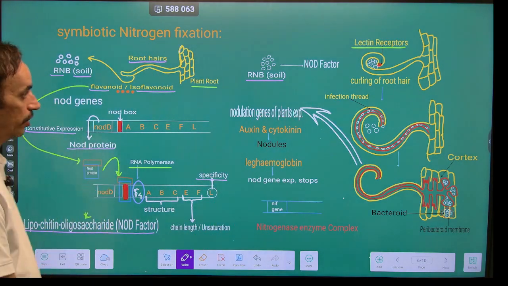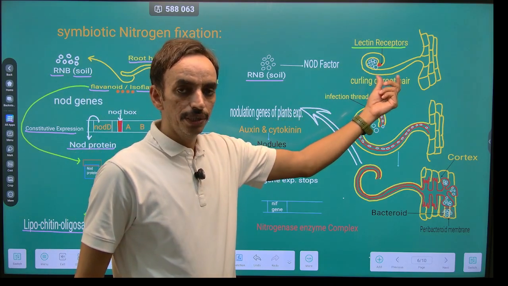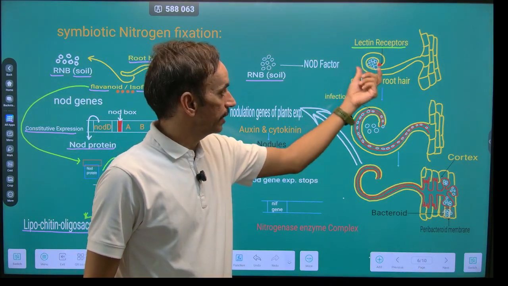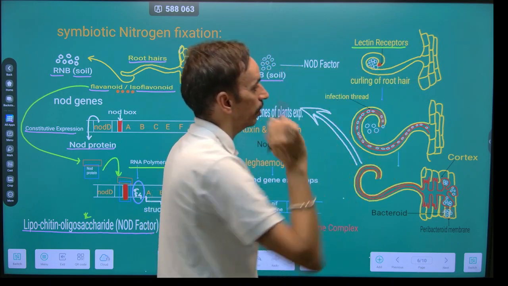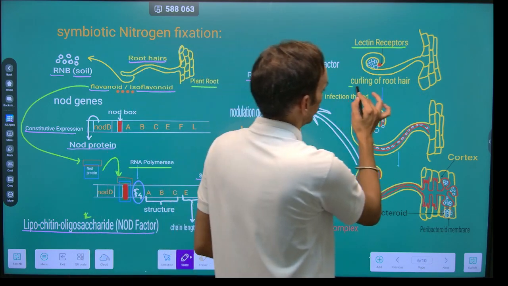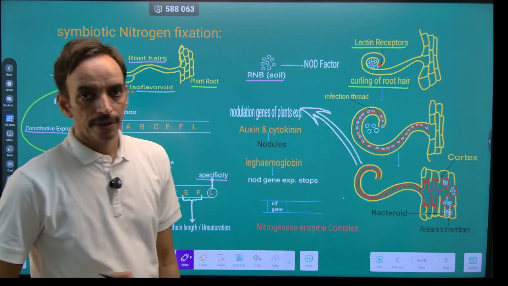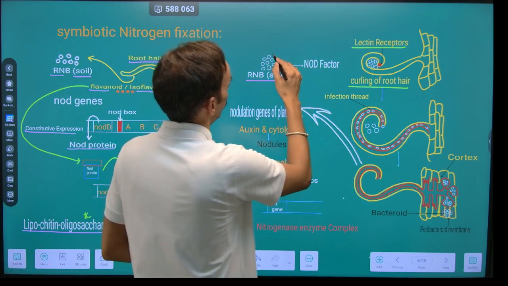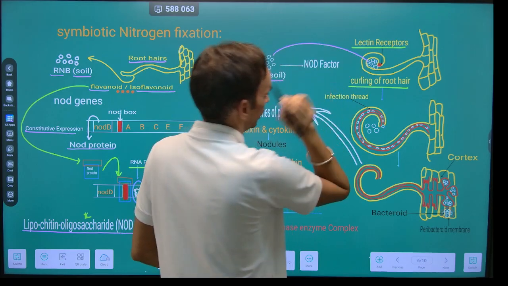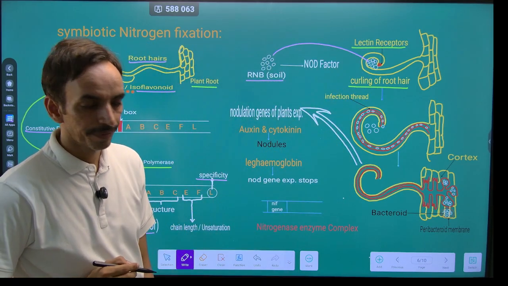So they receive the Nod factor, and after receiving the Nod factor, there is a curling of root hair, which is mentioned over here. And there is a colonization of these root nodulating bacteria in this curled region.